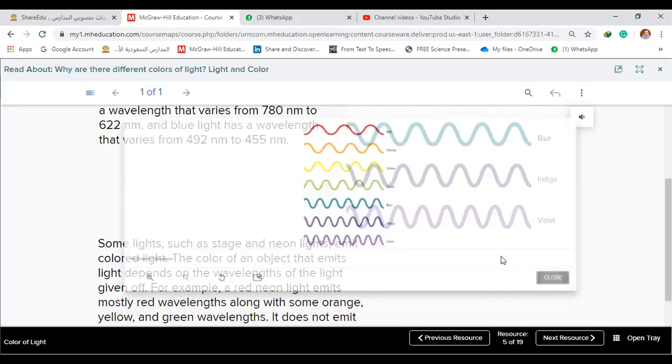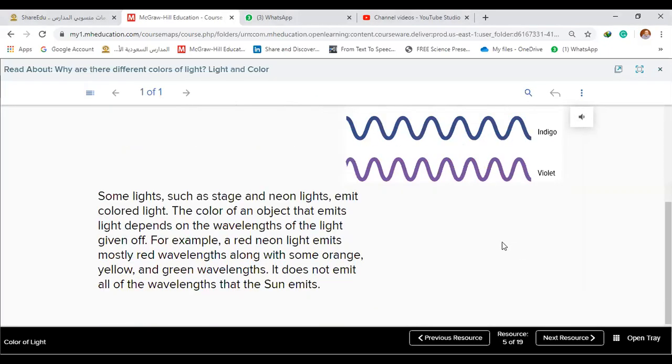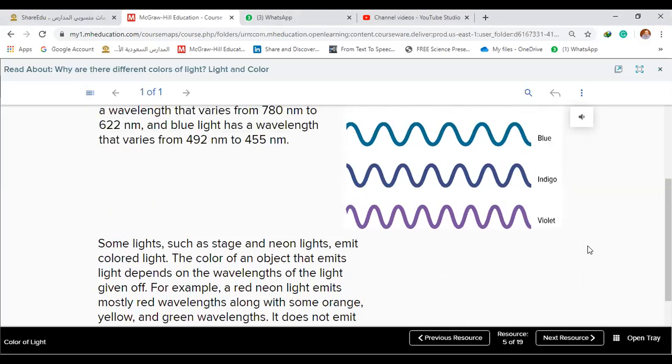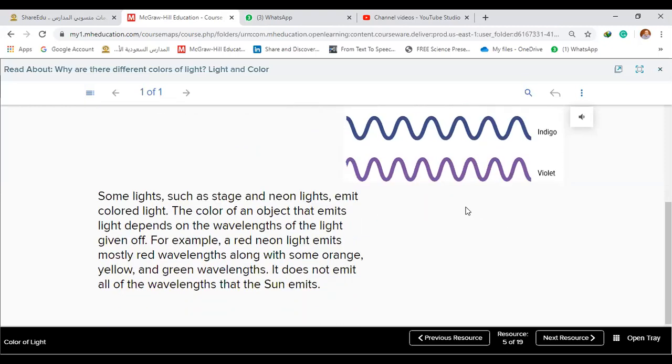So the red has the least frequency but the longest wavelength. And the opposite in violet. Violet has the highest frequency but the least wavelengths. Okay.